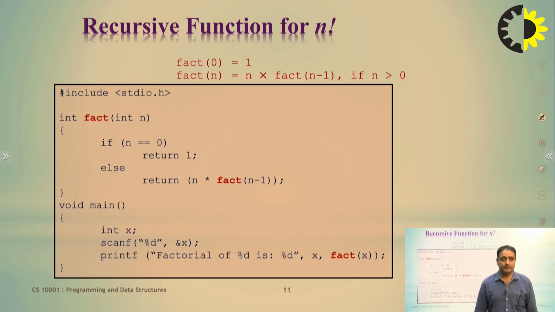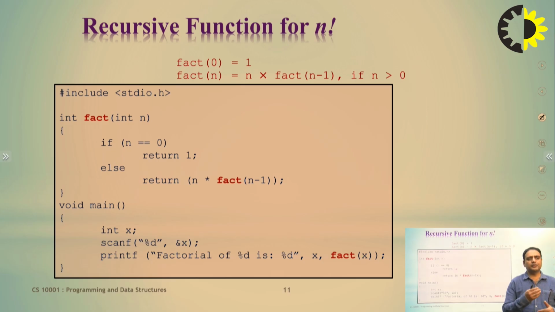Then 3 into fact 2, where the input argument is now 2. Again n is not equal to 0, so control goes to else and now 2 into fact 1.